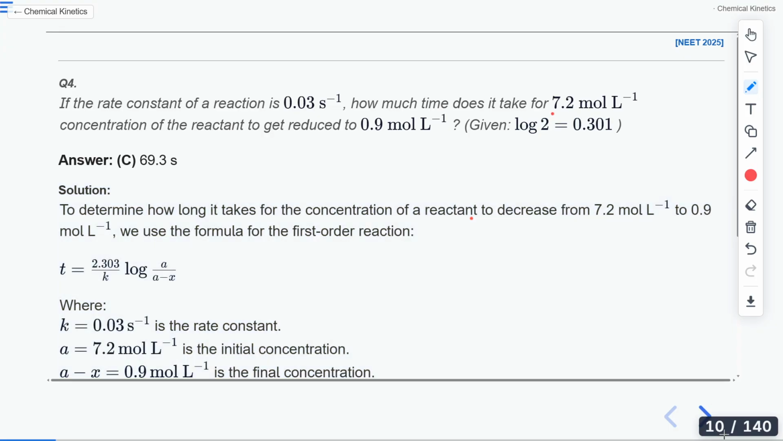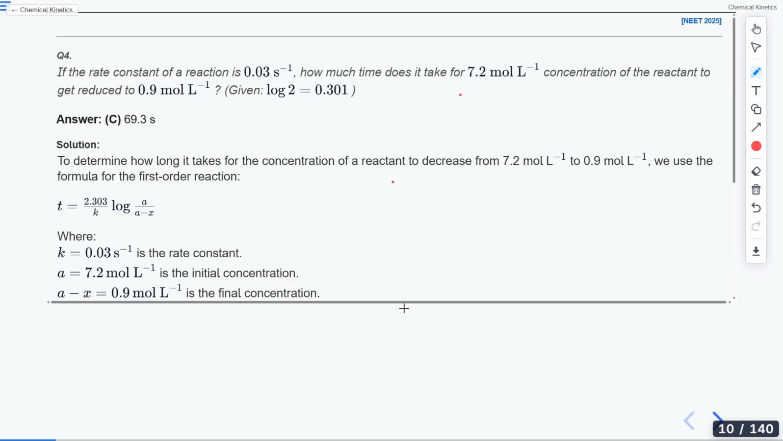Okay, so here in this question, it's very easy to find out. How? Because you are already given that it is a first order reaction. So using that, you can find the value of the rate constant. You know the relation between the half life and the rate constant. So here the rate constant is already given.